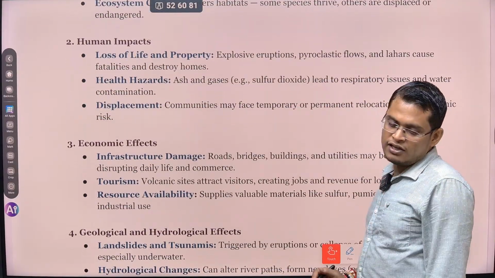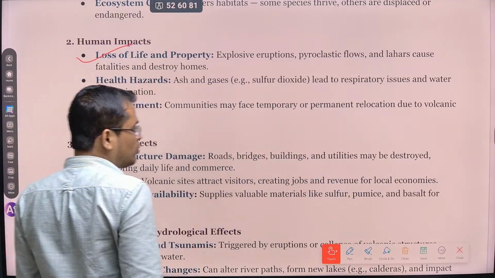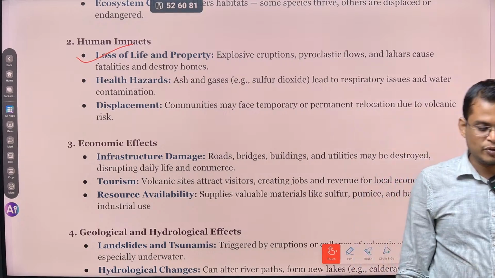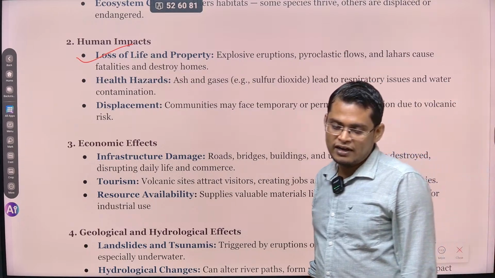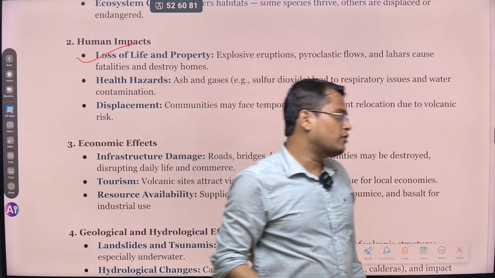So definitely, this is a violent incident. There is loss of lives and property. Some of the cities became wiped out because of volcanic eruption. Some of these people, while they are sleeping, there is a violent eruption and the entire city is engulfed by this volcanic activity.